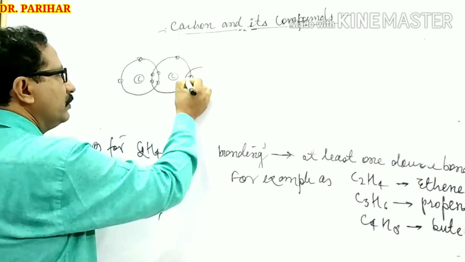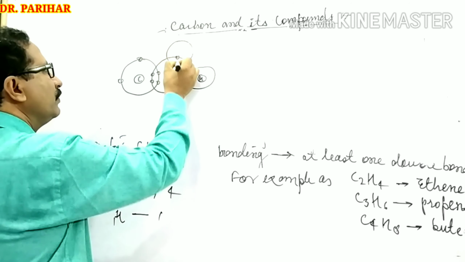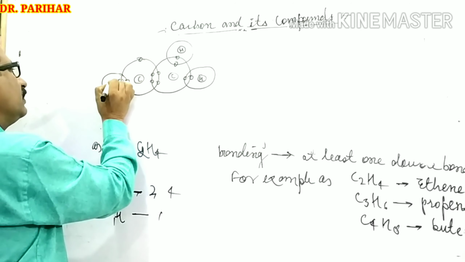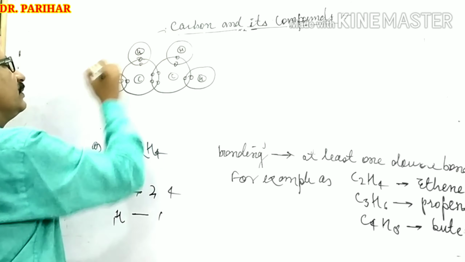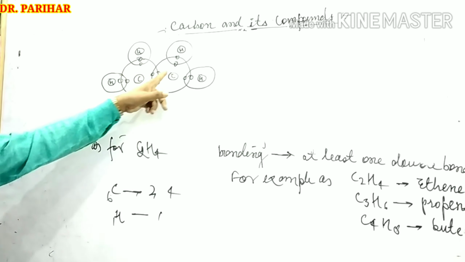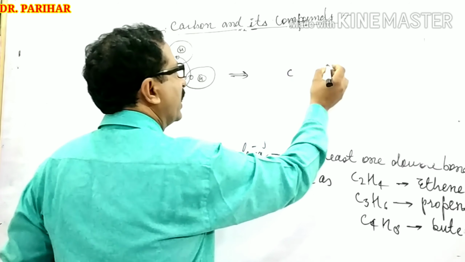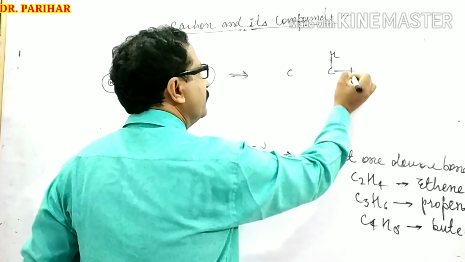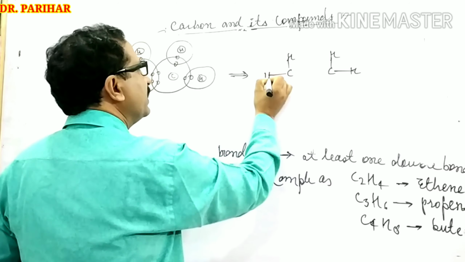Now 1 hydrogen atom also performs sharing. 1 hydrogen atom, and there is also the possibility of another hydrogen atom. 2 hydrogen atoms perform sharing with this carbon atom with single bonds individually, and in the same way here. Then you can see 2 carbon atoms, and each carbon atom is attached with 2 hydrogen atoms with single bonds.